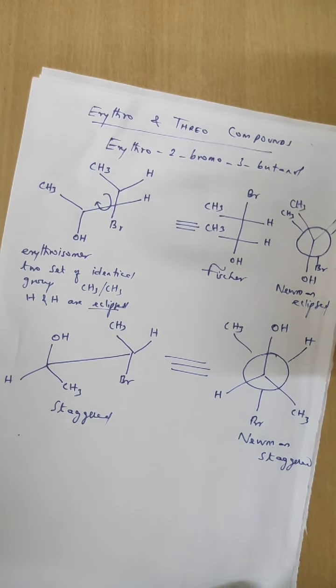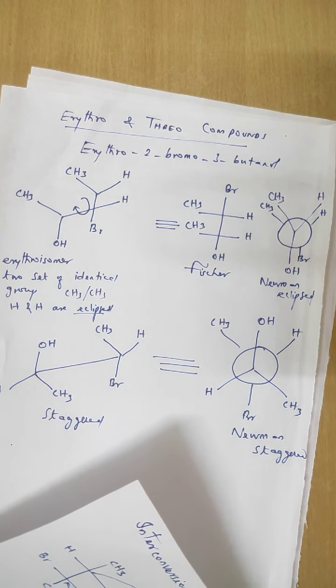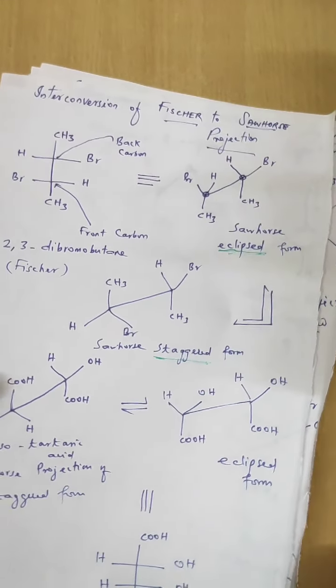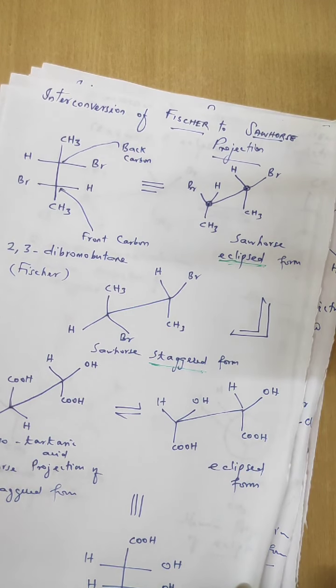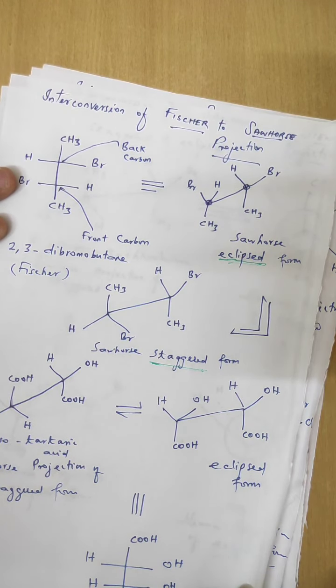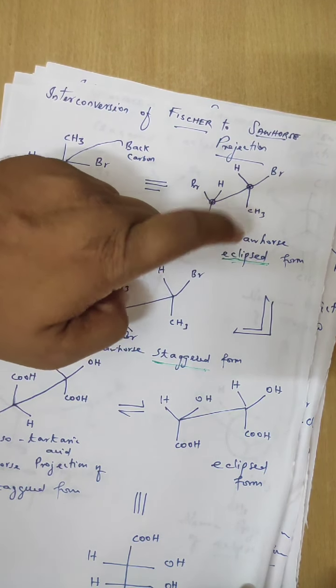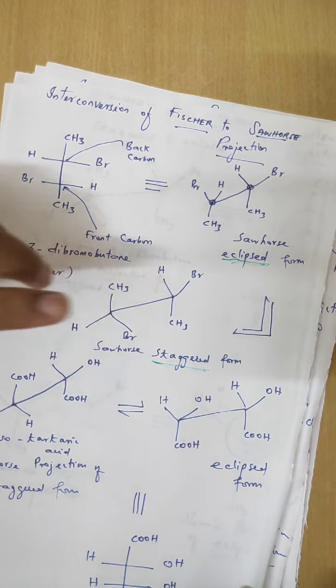So today we discussed, first, the interconversion of Fischer to sawhorse, starting from the Fischer, in which we converted into sawhorse eclipsed form and sawhorse staggered form.